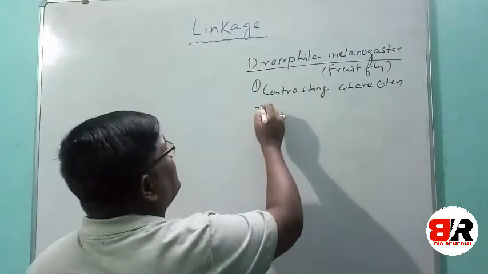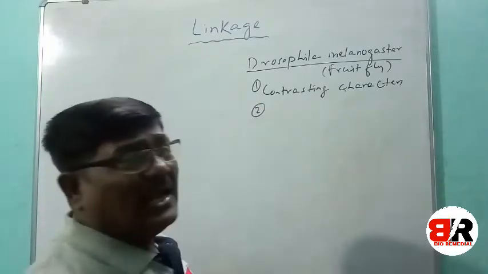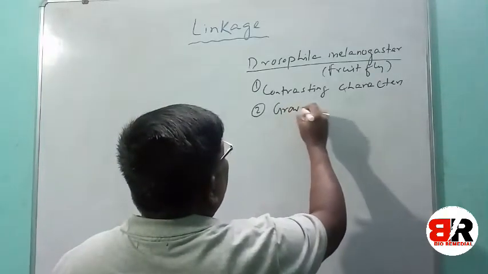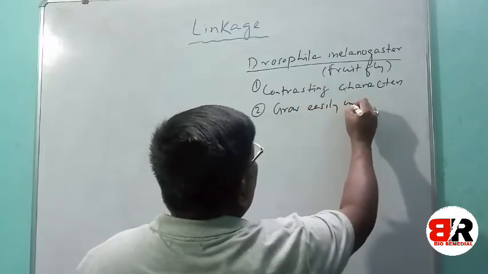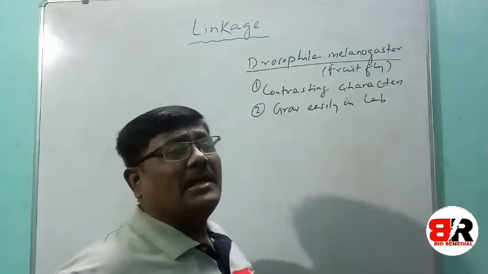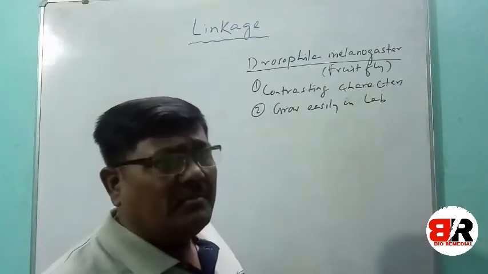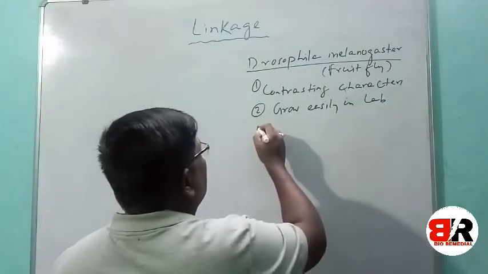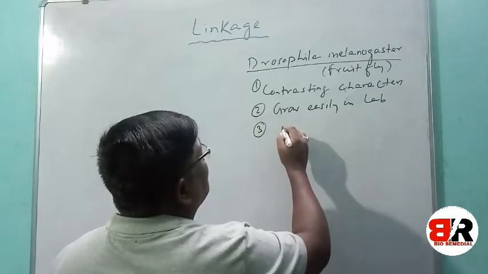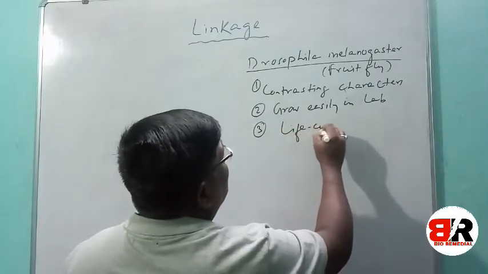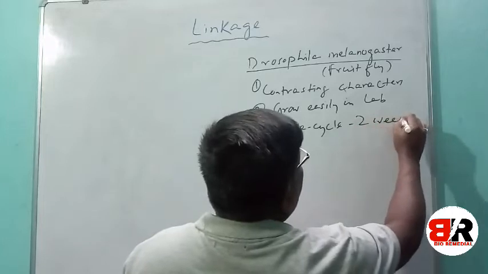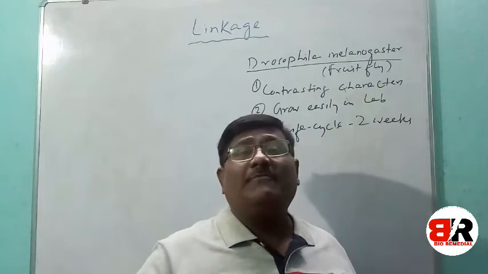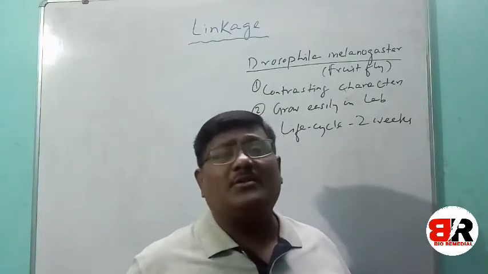The second reason for selecting Drosophila is that it is very easy to grow. In the lab, we can easily make them grow with a very limited source of nutrients, food and environment. The third reason is the very short life cycle, only 2 weeks. Within 2 weeks they can reproduce. That means every 2 weeks we can study one more generation of Drosophila.